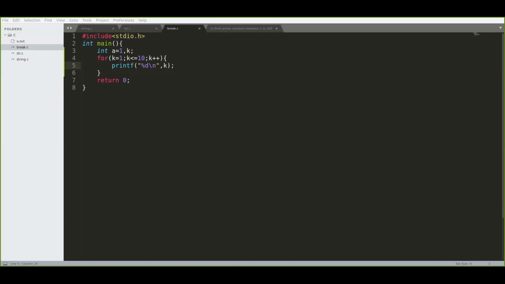Now you can see in the output screen, I'm increasing the font size. We have got the numbers from 1 to 10, isn't it? So if I want to, the break statement is used then. If I want to print only 6 numbers, that is at the number 6, if I want to break the loop, this is looping, I have put the condition k is less than or equal to 10. So till 10 the for loop will be iterated. But I want to break the iteration when the value is 6.